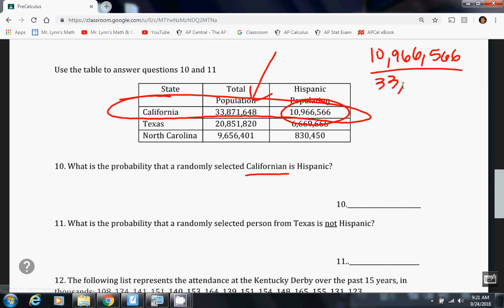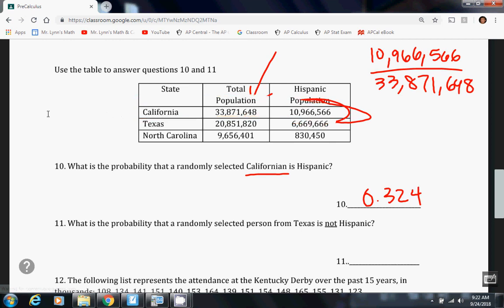And then divide that number of non-Hispanics by the total. And this is going down here again. That turns out to be 0.681, or 0.6801, excuse me. So about 68%. Another way you could approach it, if you like that way, that's completely fine, is you